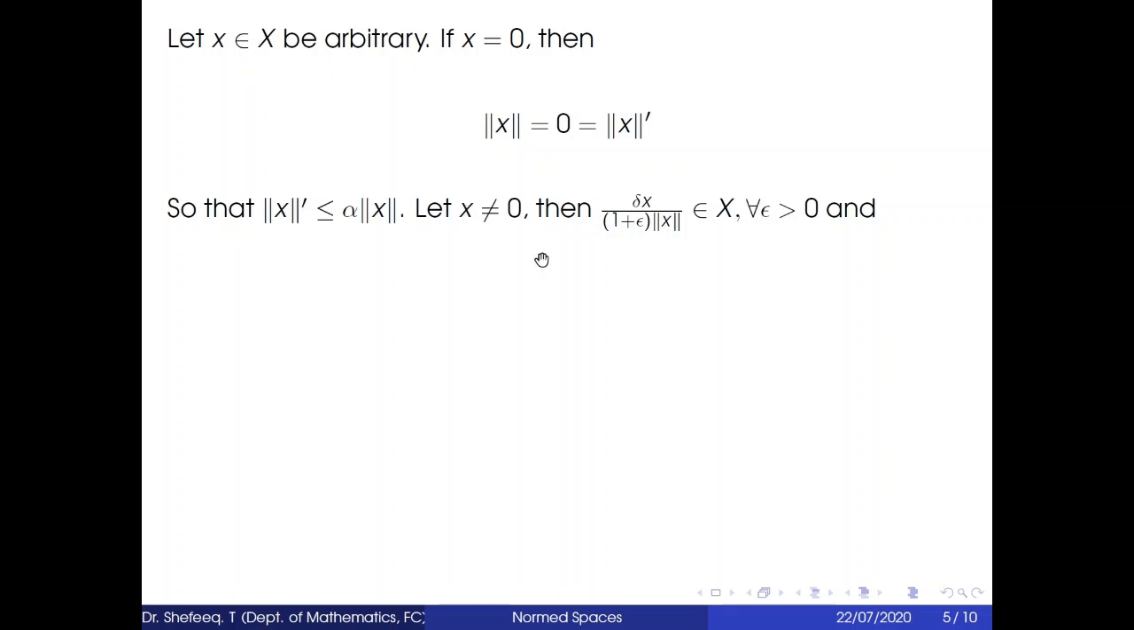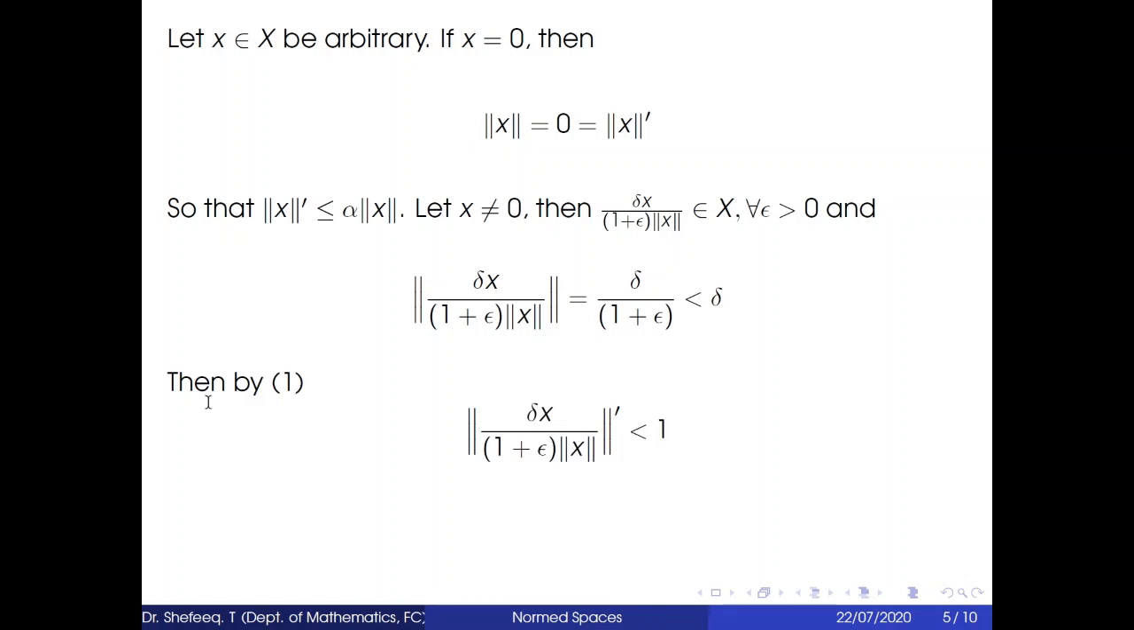If x is not equal to 0, then δx divided by (1+ε)‖x‖ will be contained in X. We know that x belongs to X, and so x by ‖x‖ also belongs to X. Then δ divided by (1+ε) times x by ‖x‖ also belongs to X, as X is a linear space, for all epsilon greater than 0. Taking the norm of this, we get the norm of δx by (1+ε)‖x‖, which is equal to ‖x‖ by ‖x‖ cancelling, then δ by (1+ε), which is less than δ.